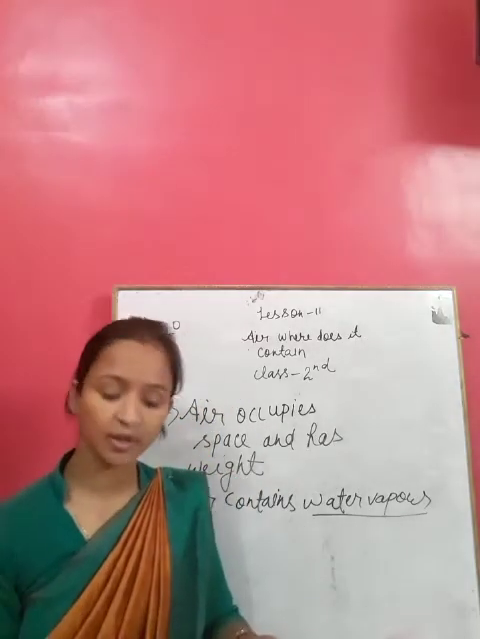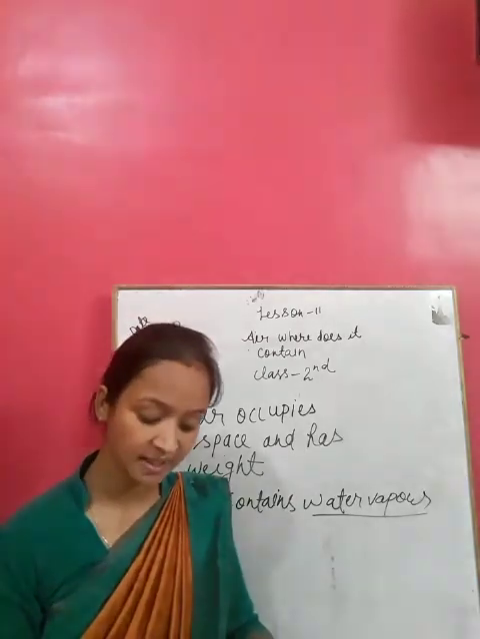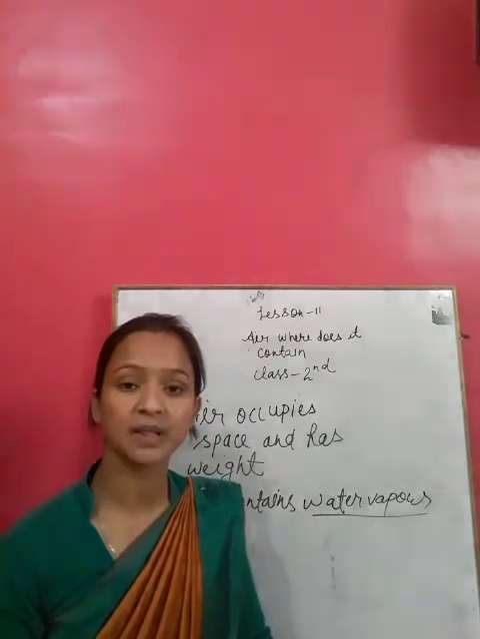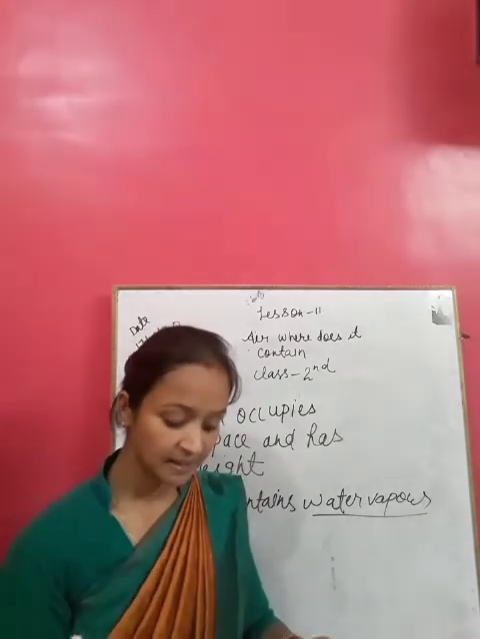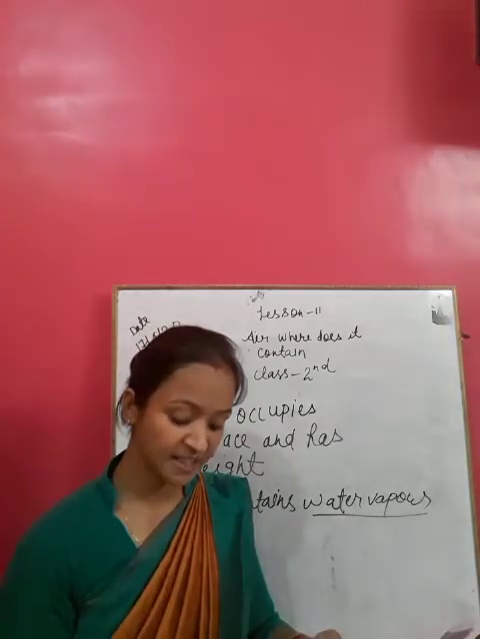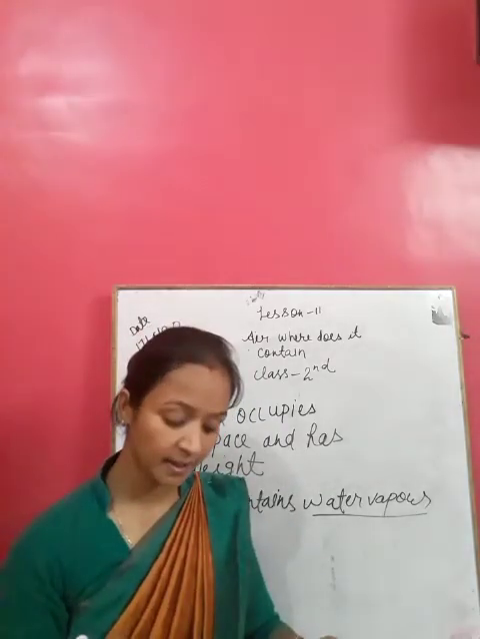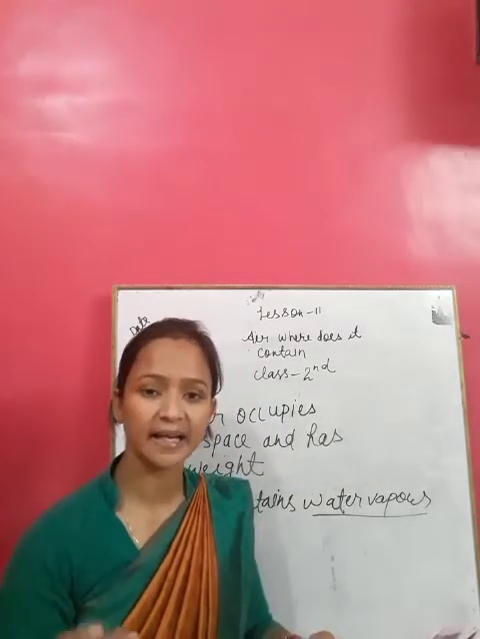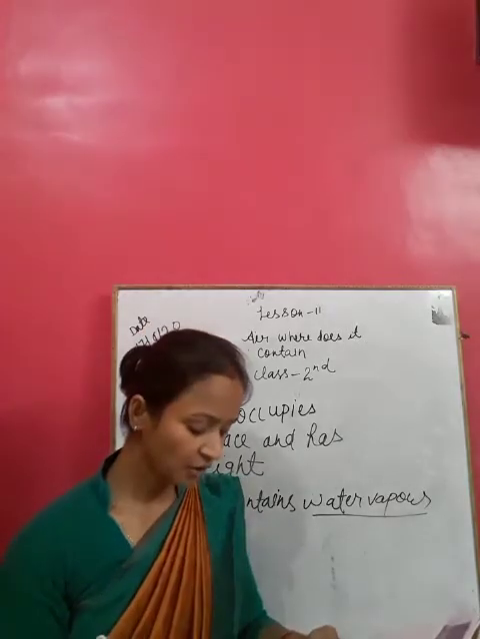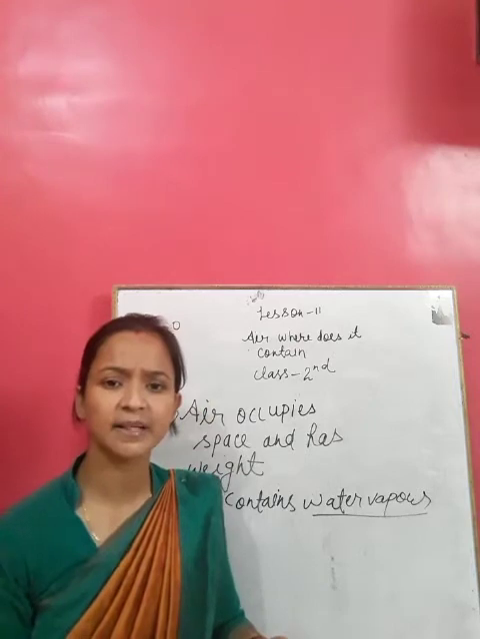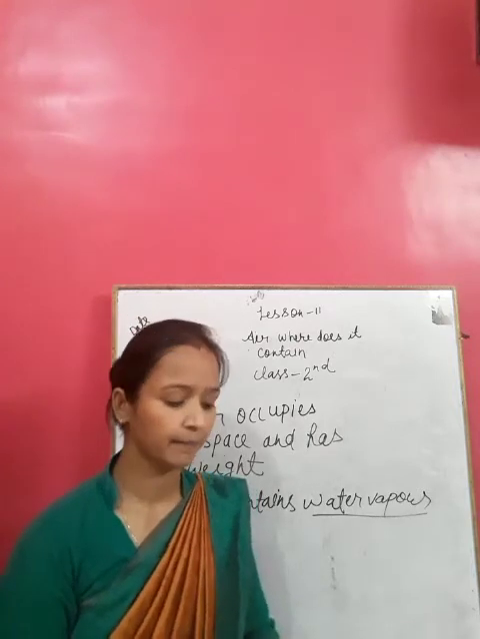Water in water bodies such as ponds, lakes, rivers, seas, etc. gets heat from the sun, and this heat slowly keeps changing the water into water vapor, and all the water vapor goes into the air. It mixes with the air. So water vapor is always present in the air.